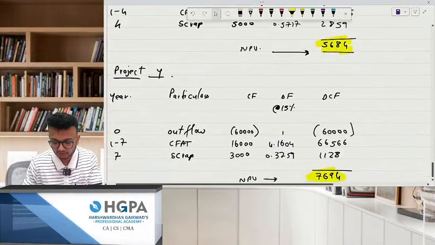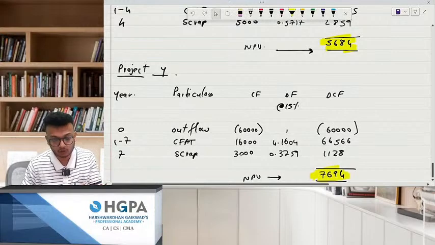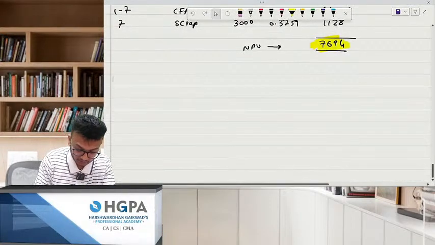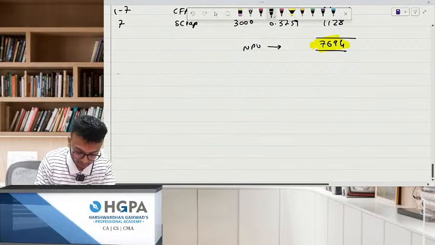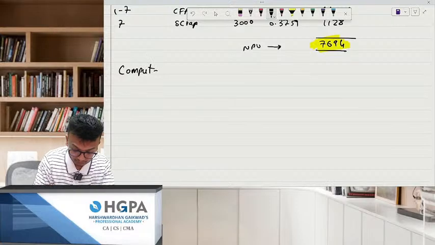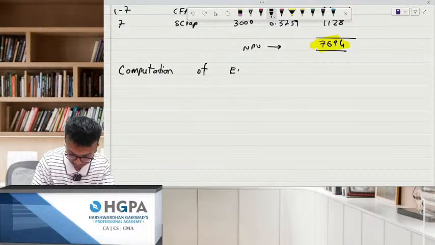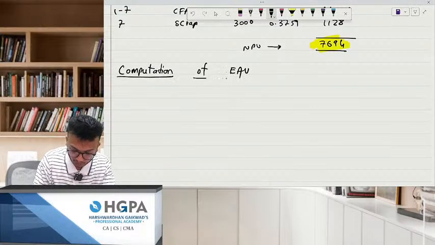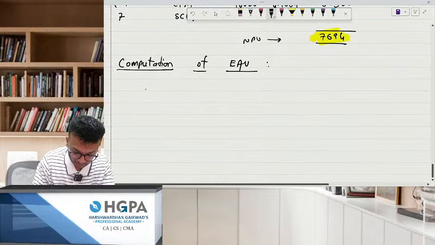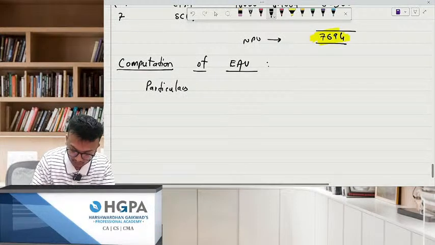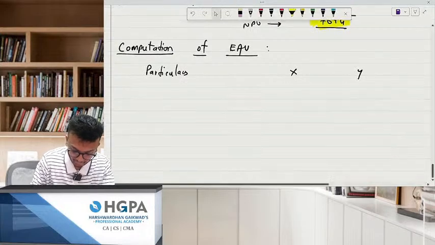Sir, so simple. We'll go ahead with project Y because that NPV is more. No, boss, no. Now you need to compute one thing. And that is what? Next, computation of EAV. The sum is there in your module. Computation of EAV. How will you do it? Particulars. Project X. Project Y. First write down the NPV.